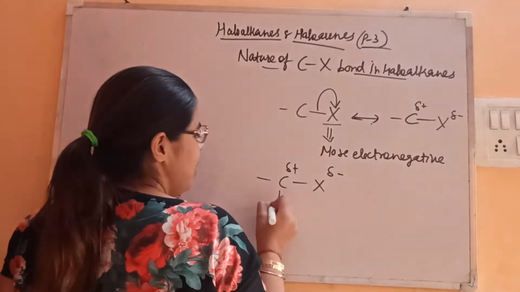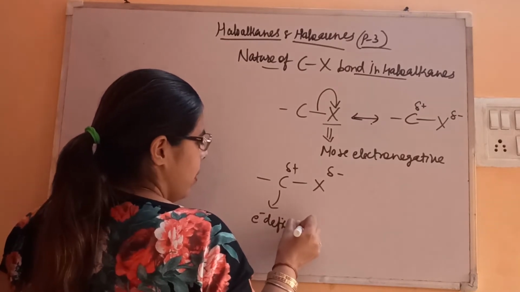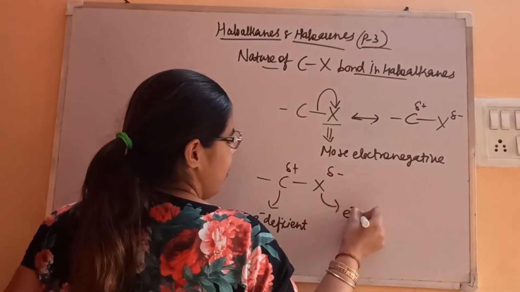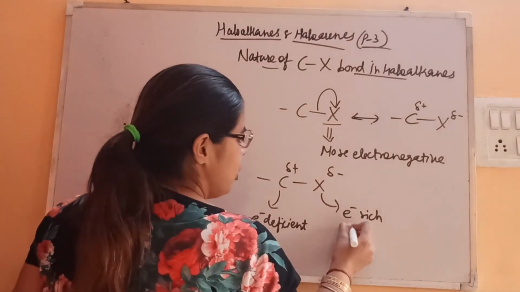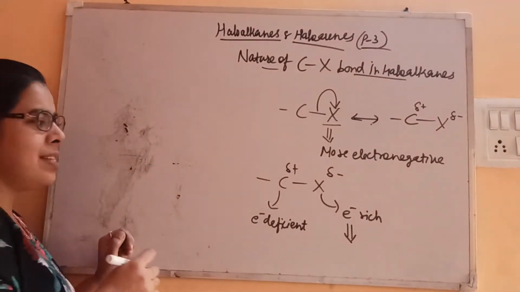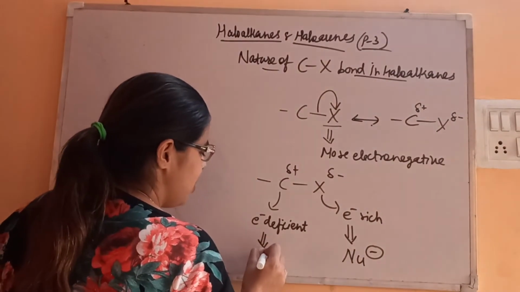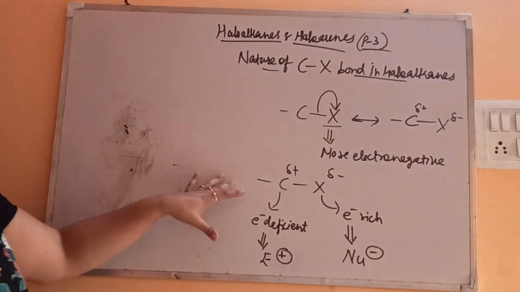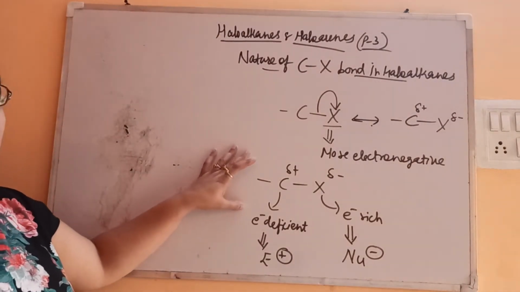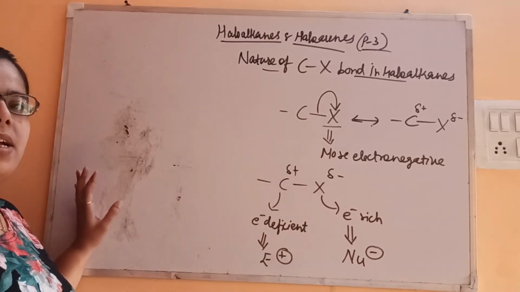Fine. So it means carbon is becoming electron deficient and the halogen is becoming electron rich. Due to this, an electron rich species, you know, is known as a nucleophile and an electron deficient species is known as an electrophile. So here the carbon center acts as an electrophilic center and the halogen acts as a nucleophilic center.